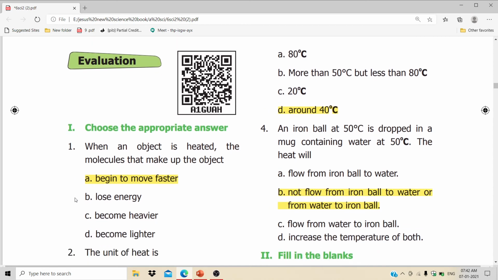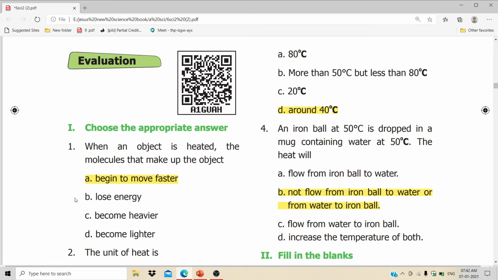An iron ball at 50 degrees Celsius is dropped in a mug containing water at 50 degrees Celsius. The heat will, option B, not flow from iron ball to water or from water to iron ball.